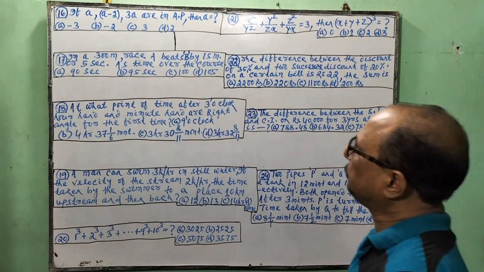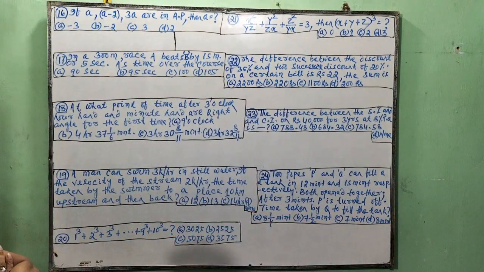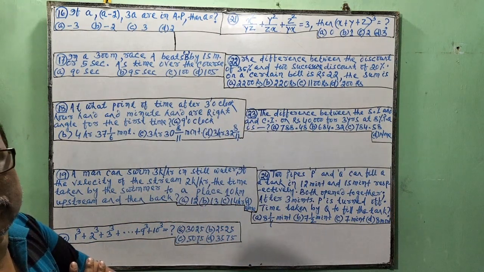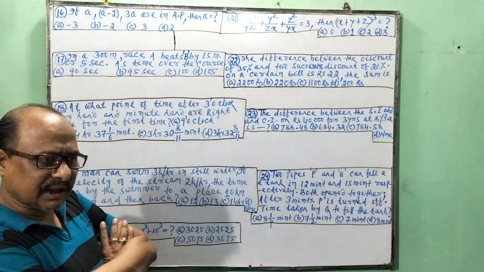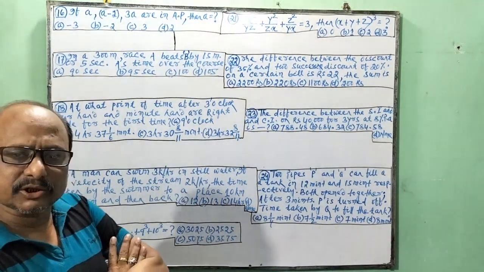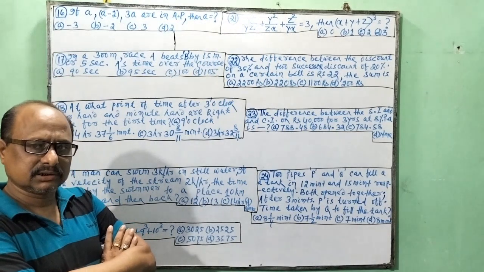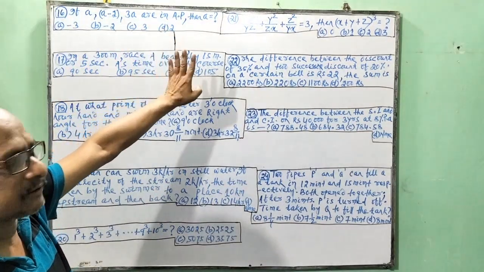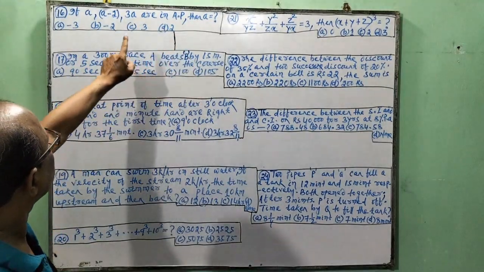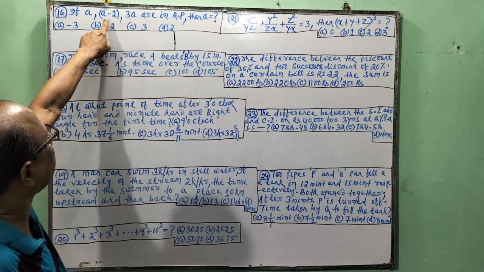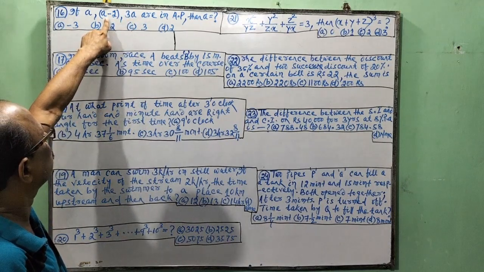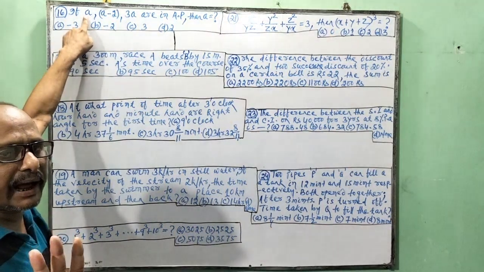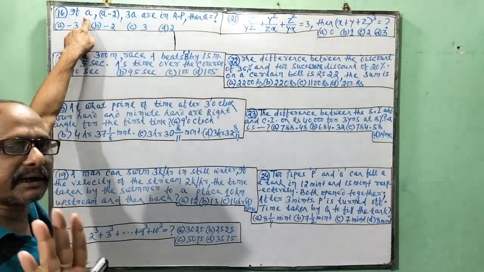Number 16. If A, A minus 2, 3A are in an AP, then A is equal to? In the previous class, I have discussed this. The property of an AP, arithmetic progression, is: third term minus second term is equal to second term minus first term. Before class, I discussed arithmetic progression.